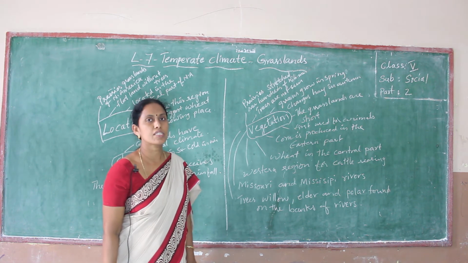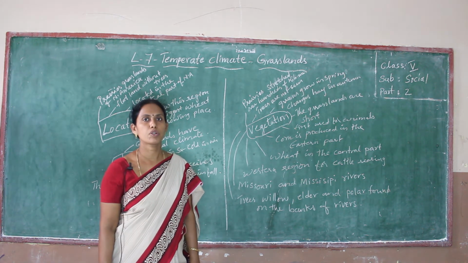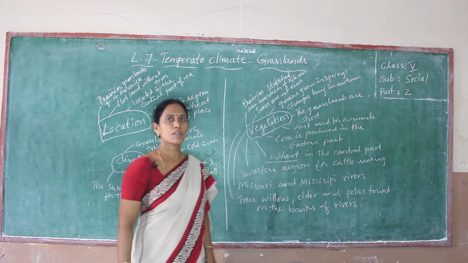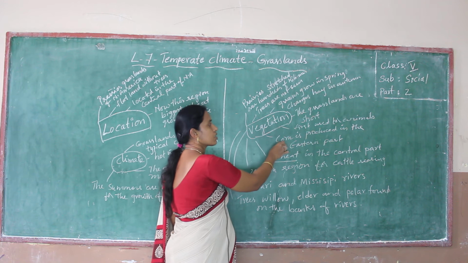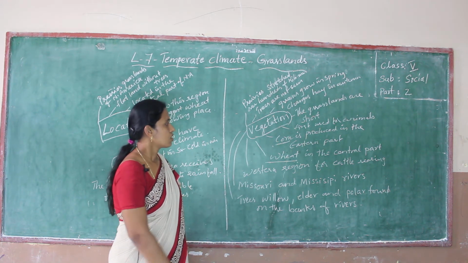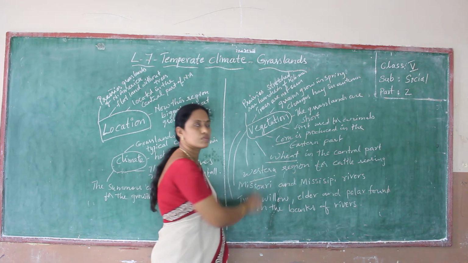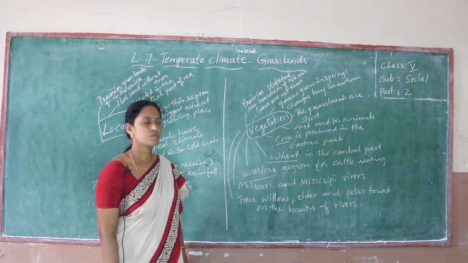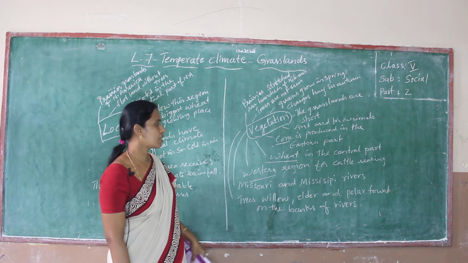Which is produced in the eastern part? Corn. Wheat is produced in the central part. Wheat grows in the central part, and corn grows in the eastern part of North America. In the western region, the place is used for cattle rearing.